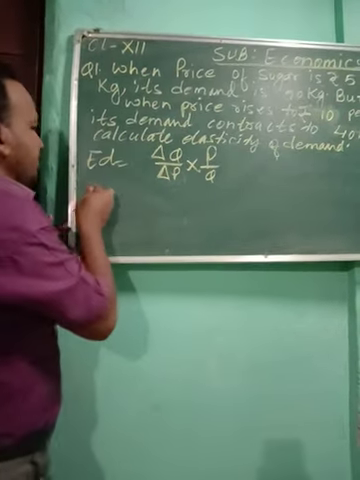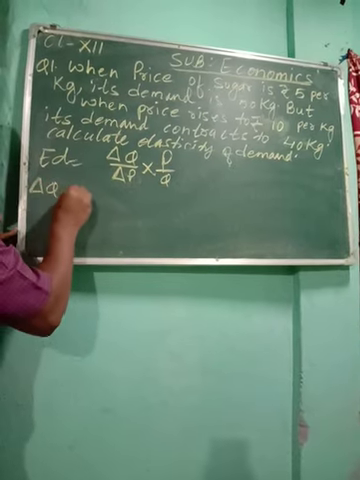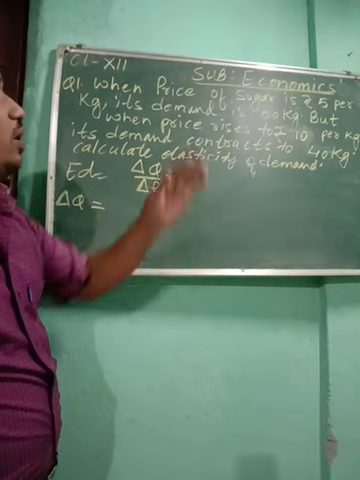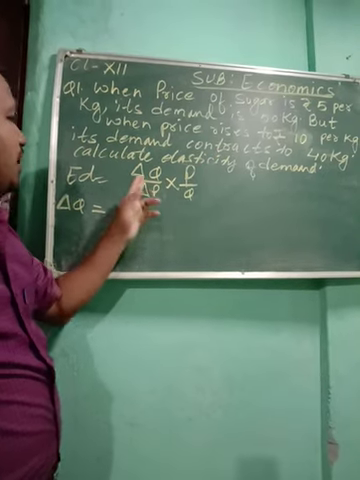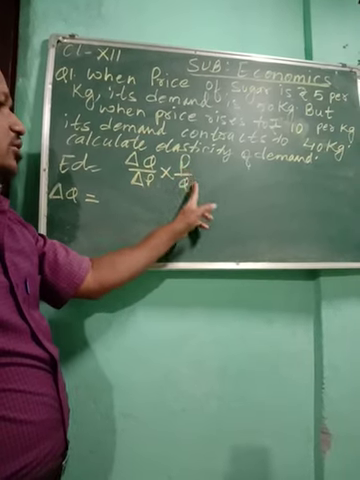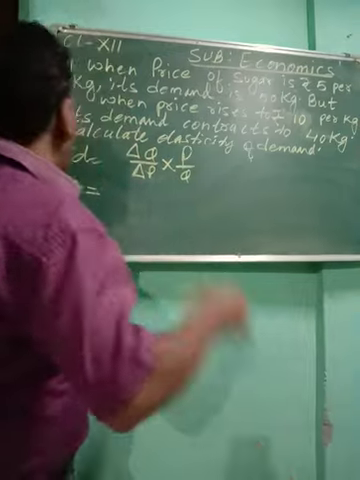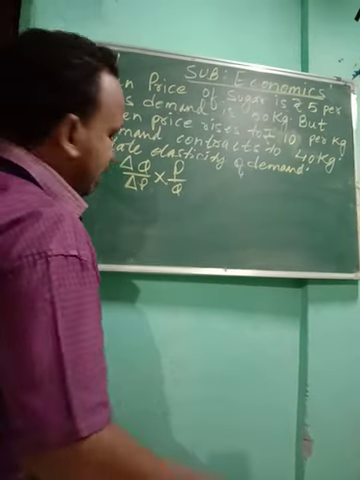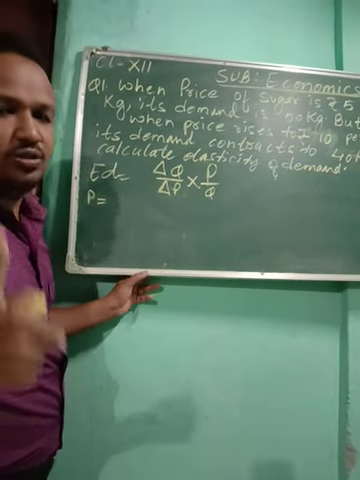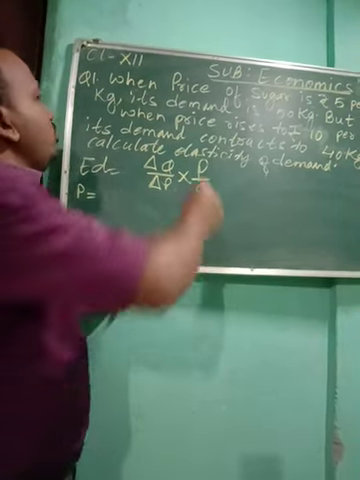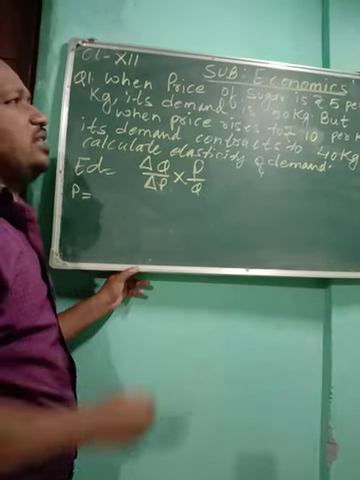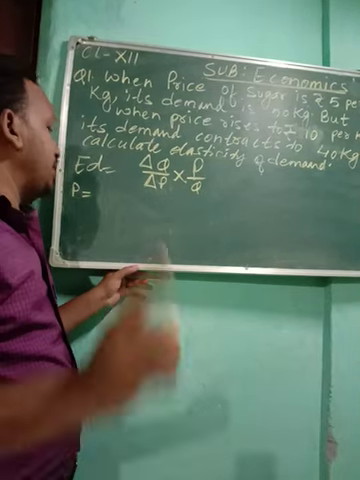I have already told you in the last class: delta Q means change in quantity, and delta P means change in price. P and Q are the original price and original quantity. Let's first find P and Q. P means original or initial price. In the question, the price of sugar stated at the beginning is ₹5, so that is your original price.